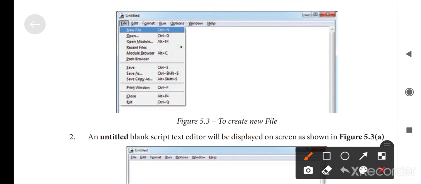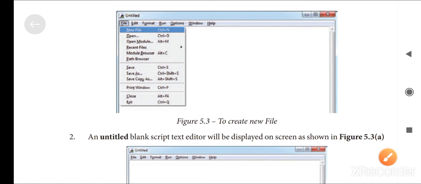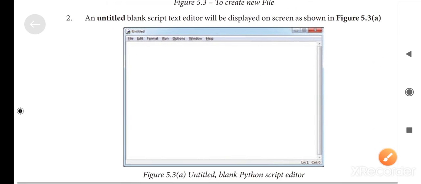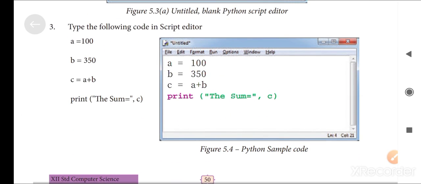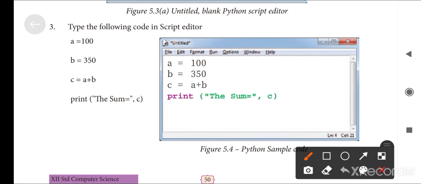Can you see this? This is the pop-up menu. We can select New File inside it. After that a blank document will be opened like this. Now we can type the calculation part: A equal to 100 and B equal to 350.